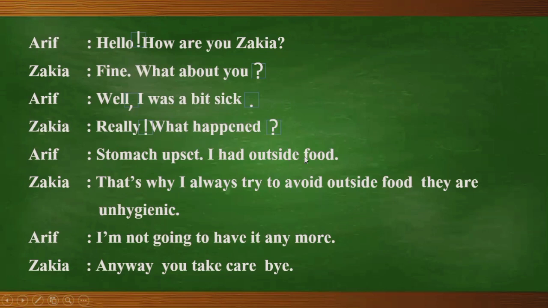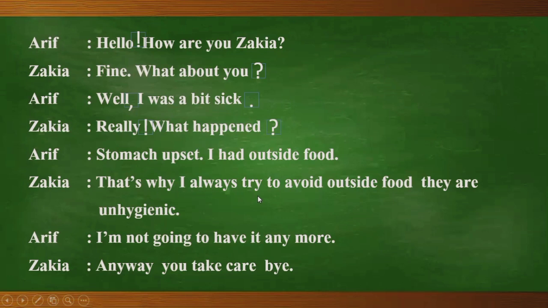"I had outside food." This is an assertive sentence, so using a full stop is also okay. Zakia is telling, "That's why I always try to avoid outside food. They are unhygienic." Here we can see that "that's why" is actually "that is why." To show the omission, there is the use of an apostrophe.